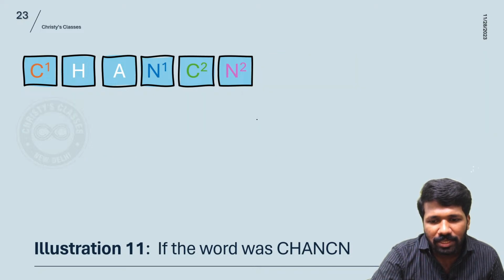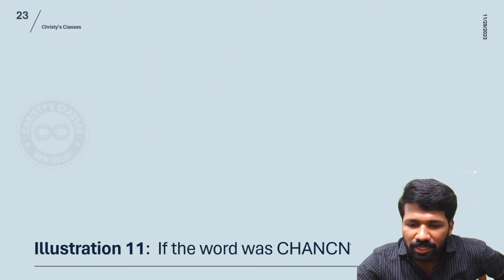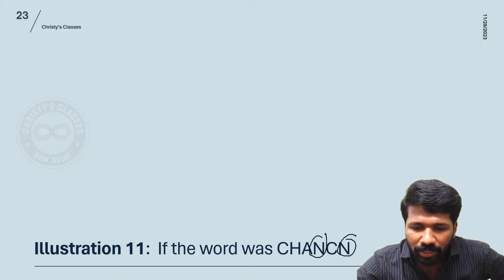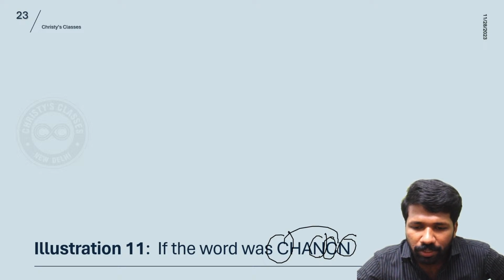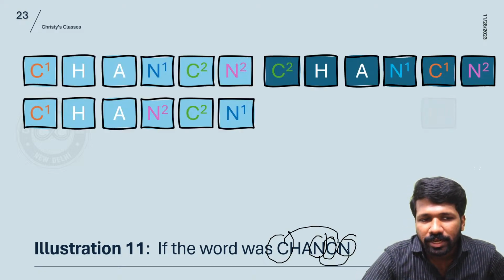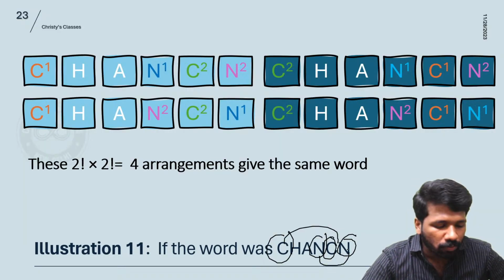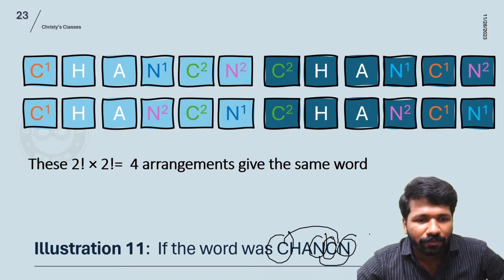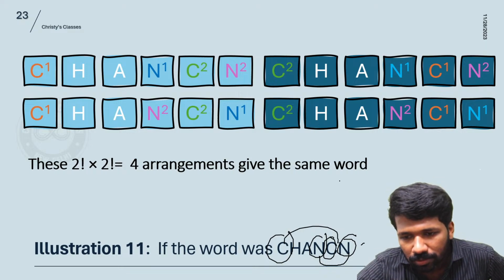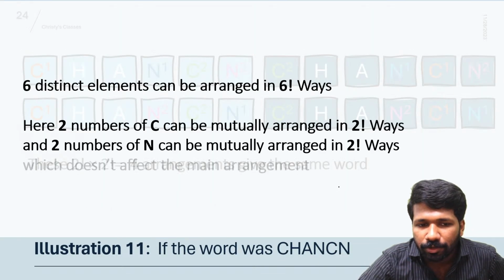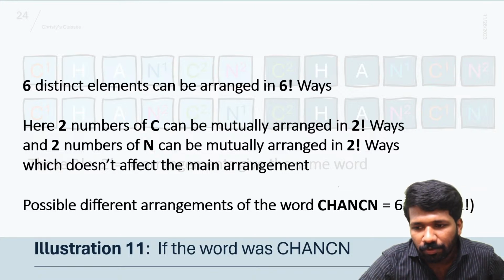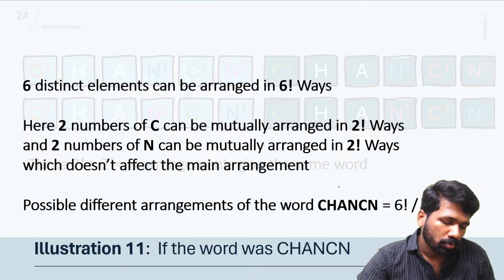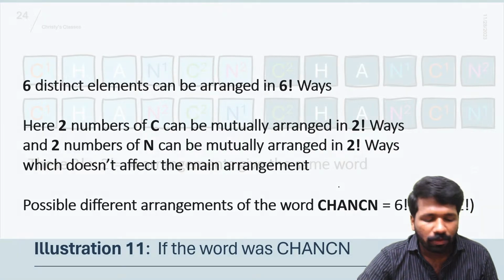Now if the word was CHANCN, listen very carefully. N is occurring twice, C is occurring twice. Then you have to divide by 2 factorial and another 2 factorial. 6 letters, 6 factorial ways. Divide by 2 factorial and another 2 factorial. Don't divide by 4 factorial, that is wrong. 6 factorial divided by 2 factorial into 2 factorial. All of you understood? That is 720 divided by 2 into 2. That is 360 by 2, 180. All of you understood this?